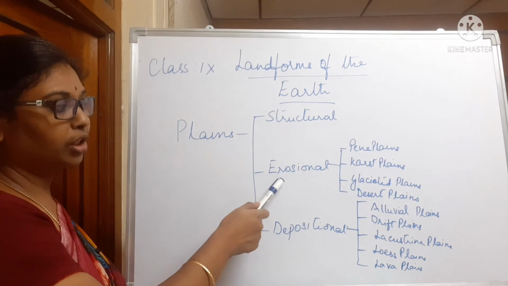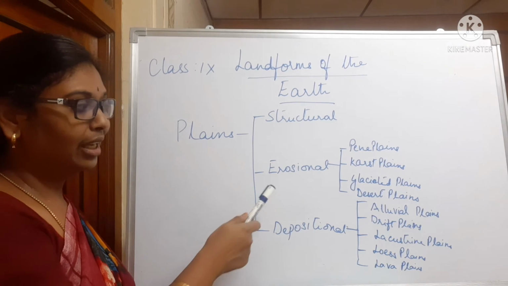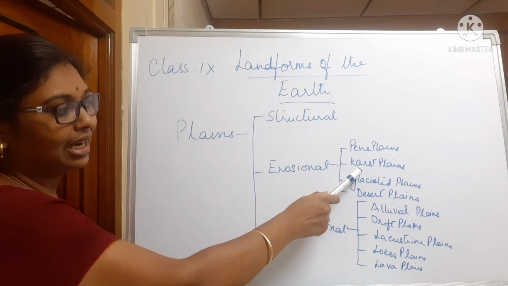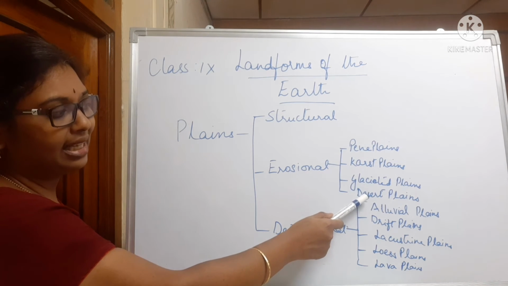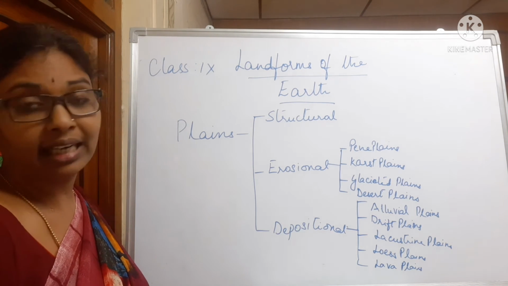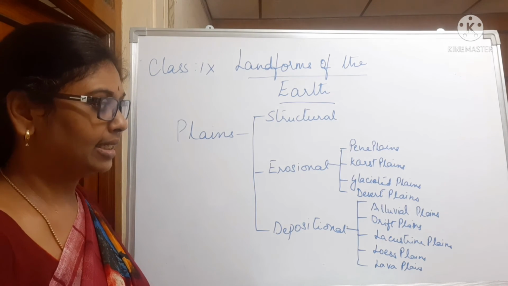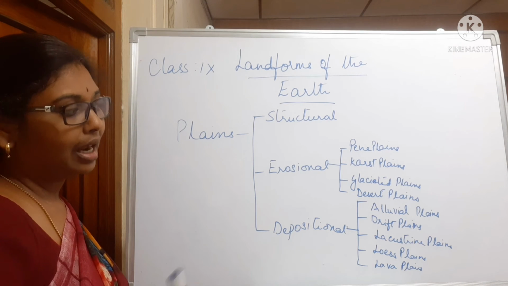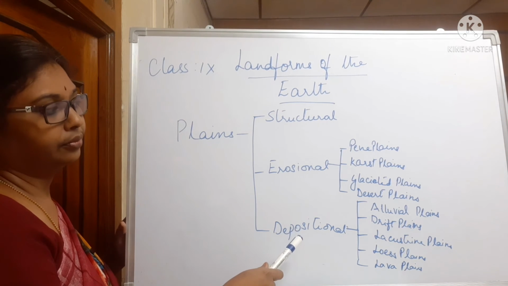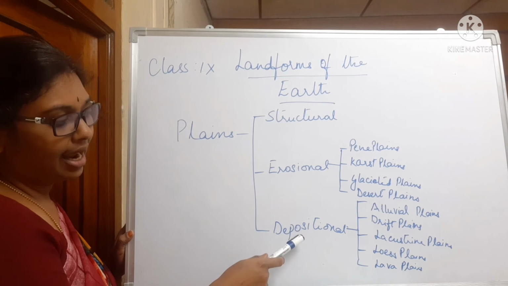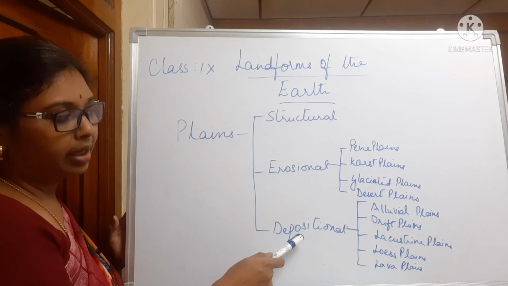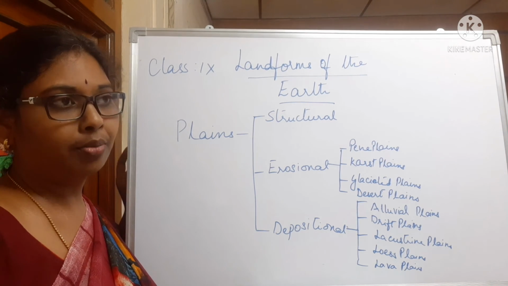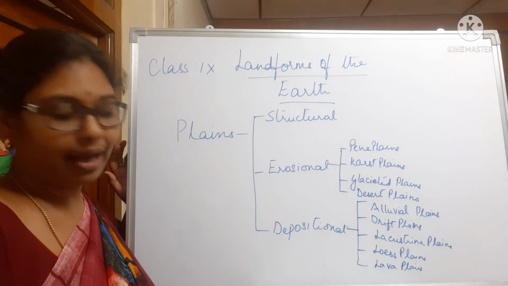And next one is erosional plains. The name itself is suggesting erosional plains are plains which are formed by erosion. Peneplains, karst plains, glaciated plains and desert plains are examples of types of erosional plains. These are formed by erosional work of wind, water, ice. And next is depositional work. Depositional work of different forms of nature, that is wind, water and ice again.